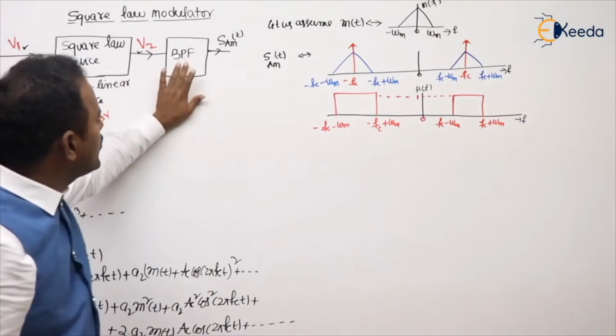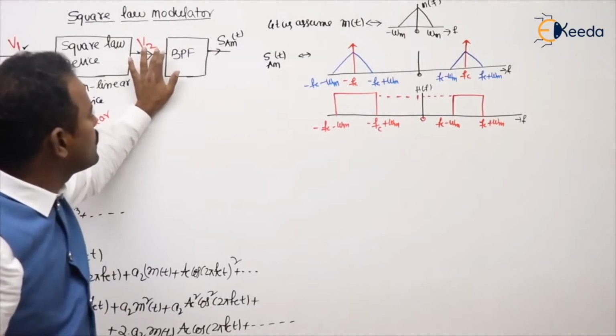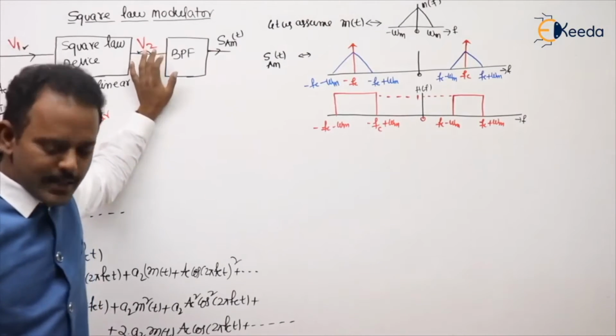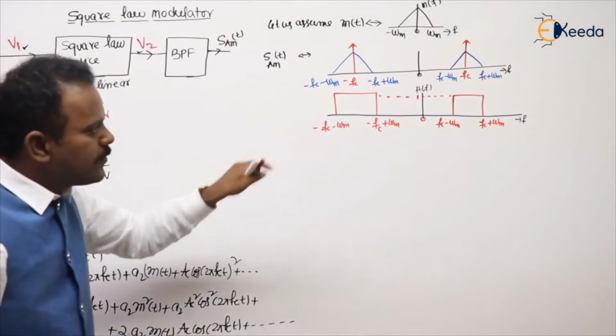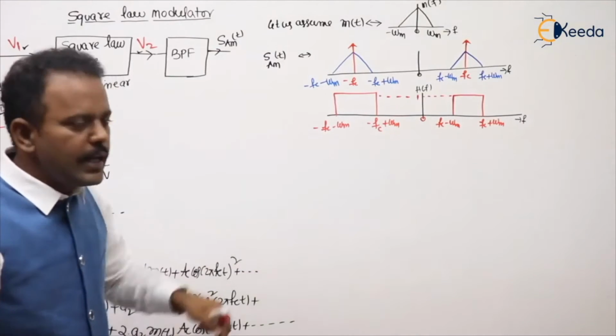What is coming at the input of the band pass filter? At the input of the band pass filter, this V2 came. Are you getting my point? Now let's see what components are passed by the filter. We are designing the filter at AM frequencies, meaning exactly at AM components.